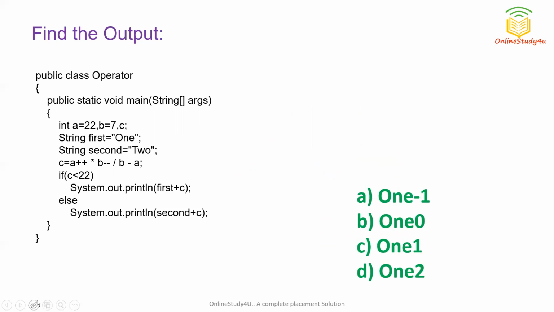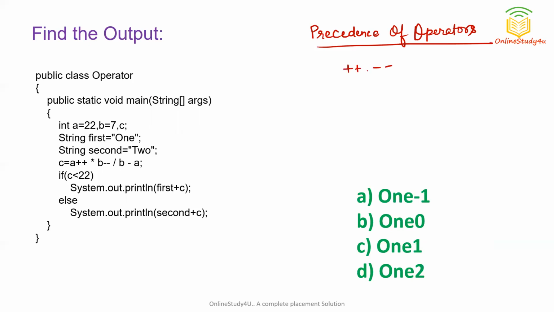Before solving this, let me tell you some important things which you need for solving this question. There is something known as precedence of operators. Every operator in Java has a particular precedence, so we should solve them according to their precedence. Now you can see which operators we are having here. We are having plus plus operators, so these are postfix and prefix expressions. Now what more are we having? We are having multiplication and division, so multiplication, division and modulus. These three have the same precedence. Now you can see we are having a subtraction here. So addition and subtraction have the same precedence.